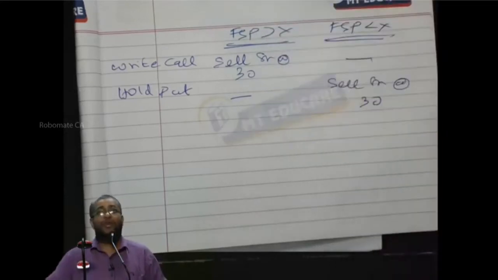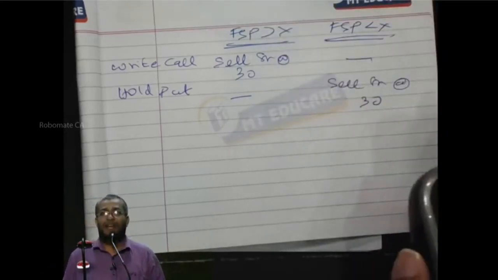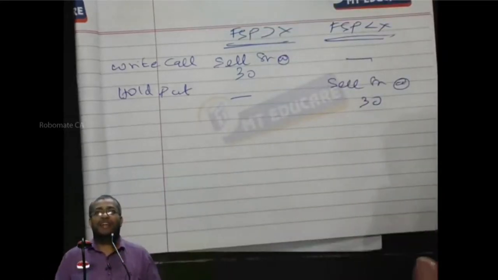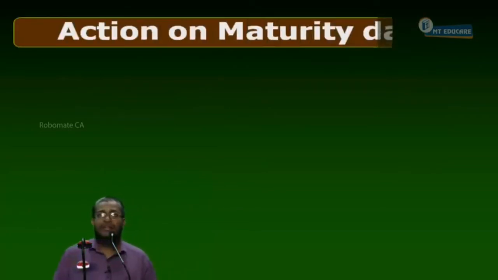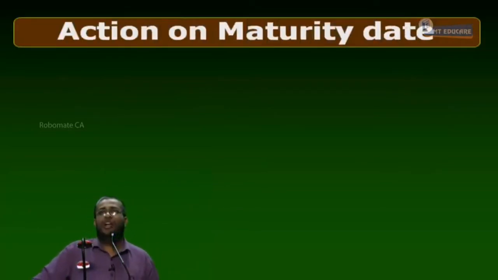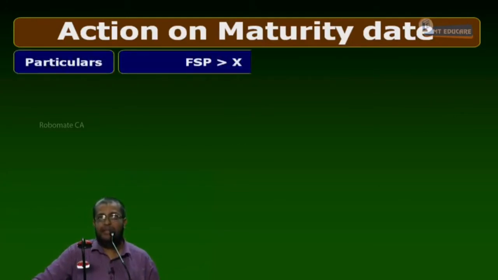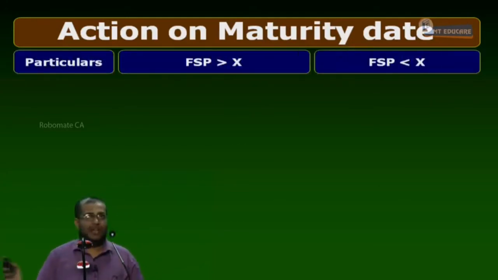Now, let's do it together. Steps 7, 8, 9. Step number 9: action on maturity date. Two situations. Particulars: FSP more than X, FSP less than X.